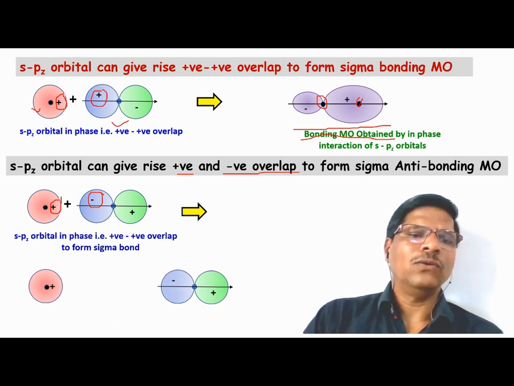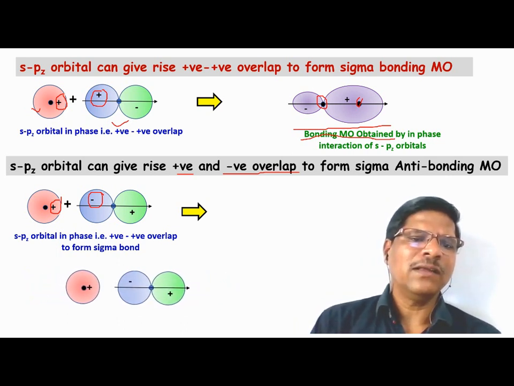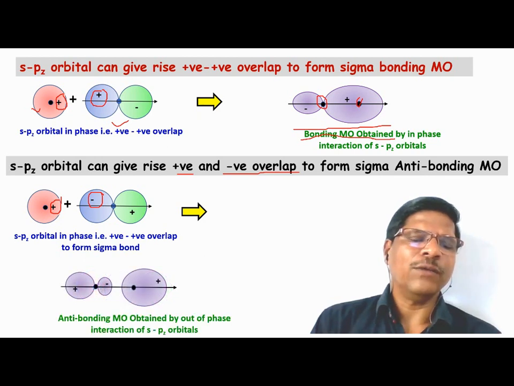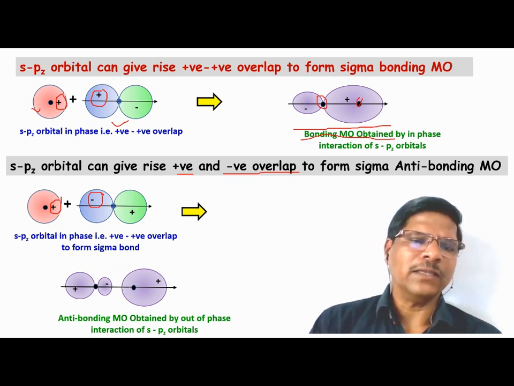So look at the animation. Two atomic orbitals approach each other, and when they are just in contact with each other, they fuse, and we get the formation of a new molecular orbital. This new molecular orbital is an antibonding molecular orbital.